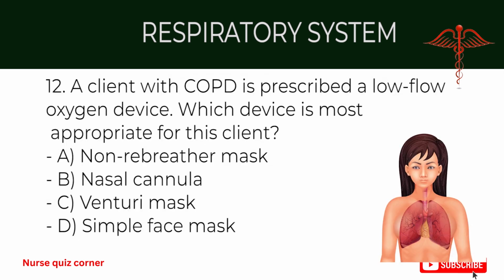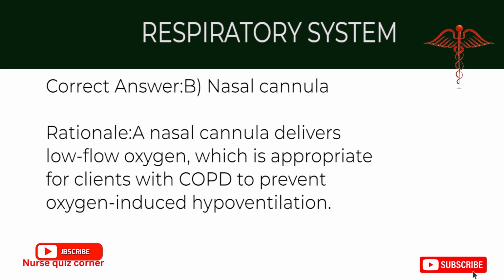12. A client with COPD is prescribed a low-flow oxygen device. Which device is most appropriate for this client? A. Non-rebreather mask. B. Nasal cannula. C. Venturi mask. D. Simple face mask. Correct answer, B. Nasal cannula. Rationale: a nasal cannula delivers low-flow oxygen, which is appropriate for clients with COPD to prevent oxygen-induced hypoventilation.